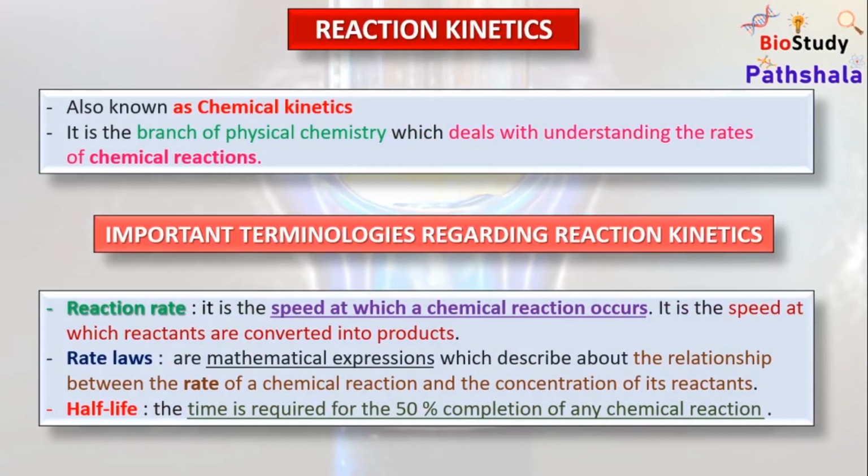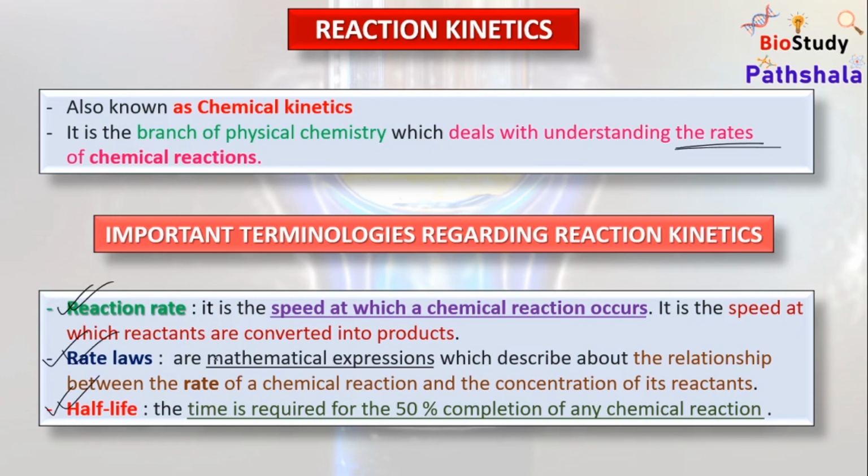So what is reaction kinetics? Reaction kinetics is also known as chemical kinetics, because it is the branch of chemical science which is concerned with understanding the rate of any chemical reactions. That means here we are concerned about the rate of any kind of chemical reaction. It is also known as the reaction rate. Some terminologies appear regarding reaction kinetics. These are reaction rate, rate laws and half-life.